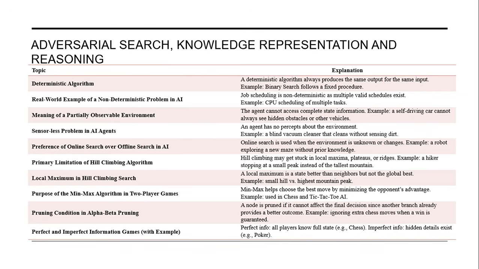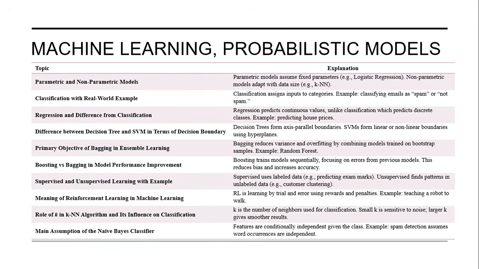Perfect and imperfect information games. In perfect information games, all players know the full state. For example, the chess game. Imperfect information games have hidden details, like the poker game. Let us check the machine learning and probabilistic models topic.